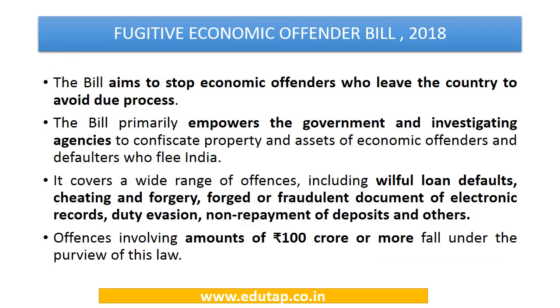So this bill aims to stop the economic offenders who try to leave the country to avoid any due process of law. So under this bill, it empowers the government and investigating agencies to confiscate property as well as the assets of economic offenders and defaulters who flee India. And a wide range of offences have been covered under this particular bill, and they include willful loan defaults, cheating, forgery, fraud, fraudulent documents, duty evasion or non-repayment of deposits, and others.